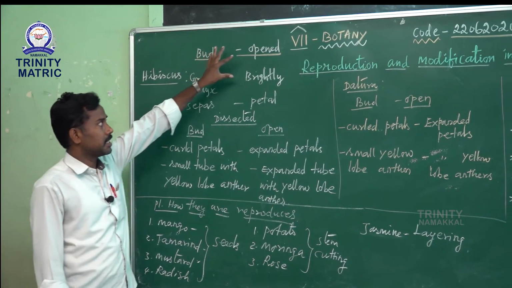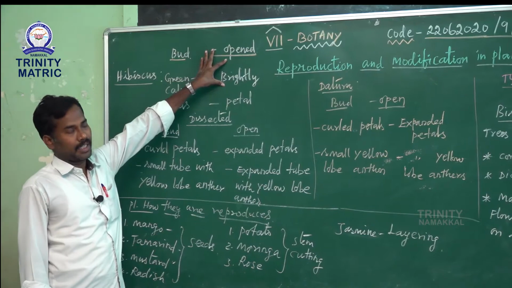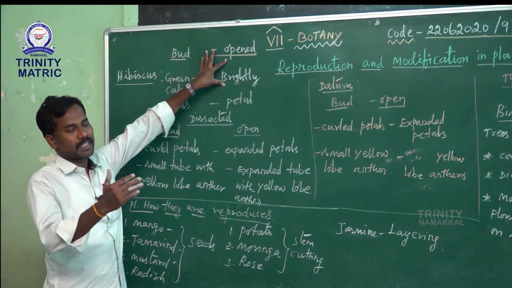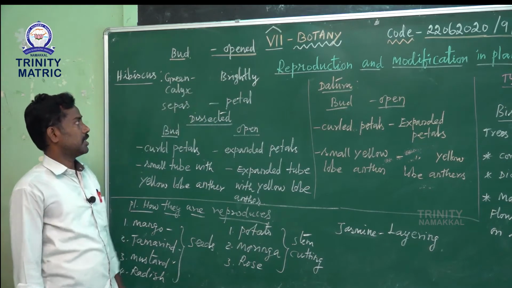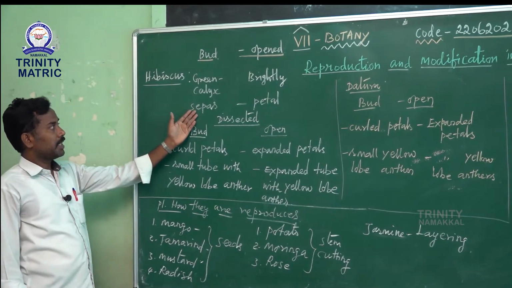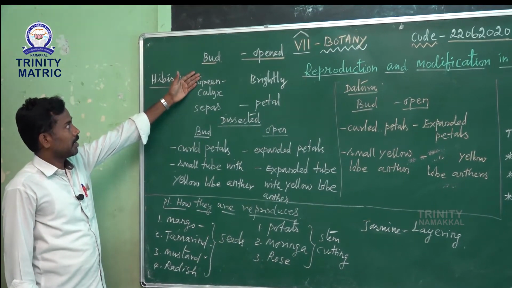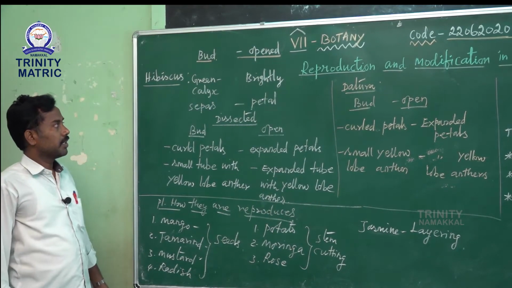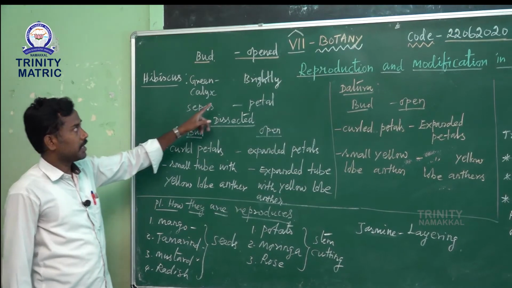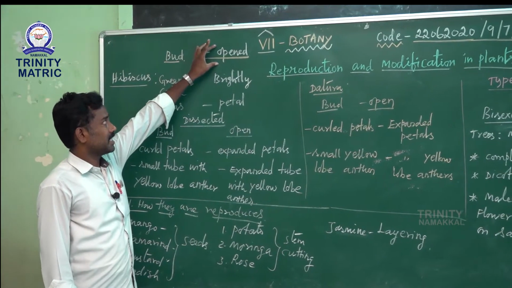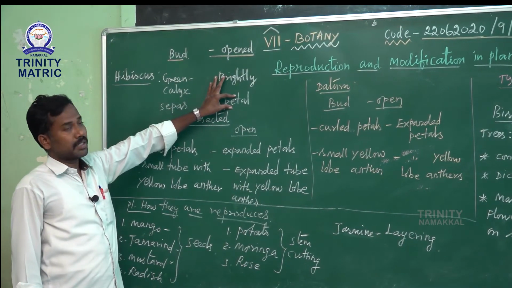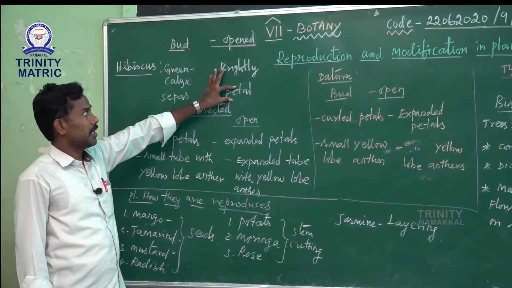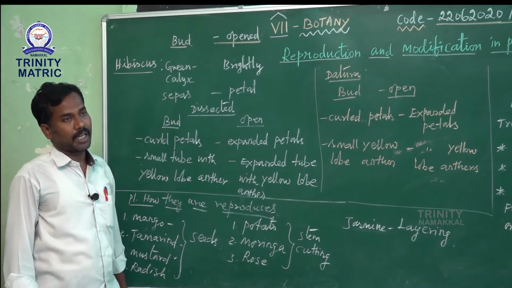Otherwise the petals are bright colored, other than green, so they attract bees and honeybees to take part in pollination followed by fertilization. The sepal is also green; the unit of the calyx is called the sepal. In the opened condition, the petals show bright color. The unit of the corolla is called the petal.